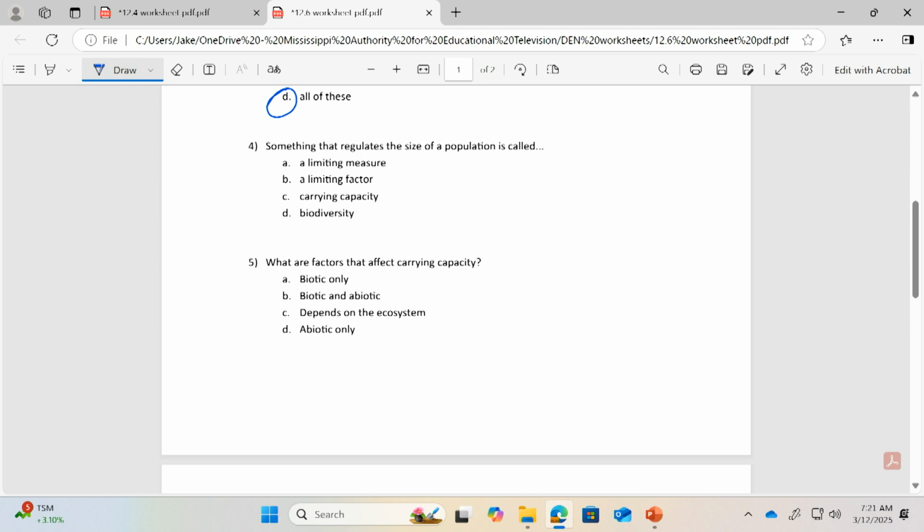4 and 5. Something that regulates the size of a population. Okay, this is called a limiting factor. So food might be a limiting factor. Water might be a limiting factor. Whatever you have to find in order to survive, an environment only has a certain amount of that, and so that's going to limit the amount of individuals in a population.